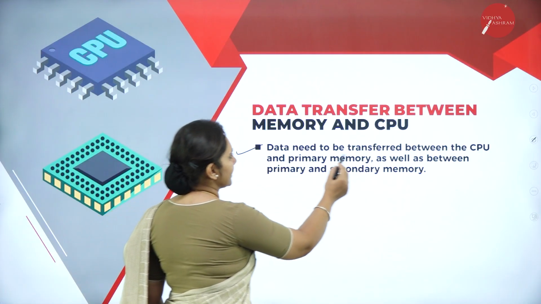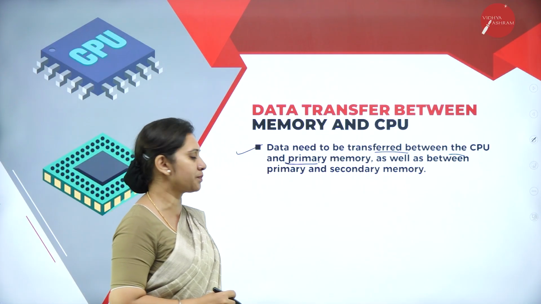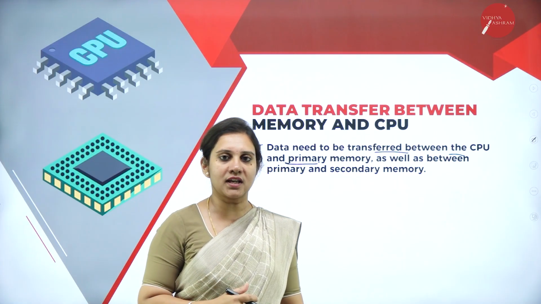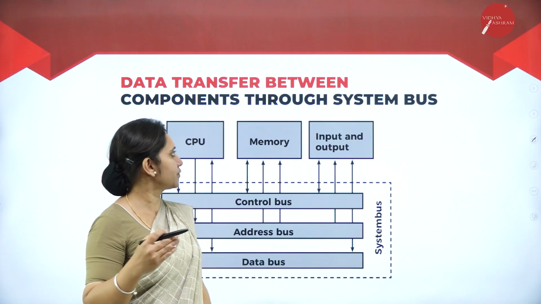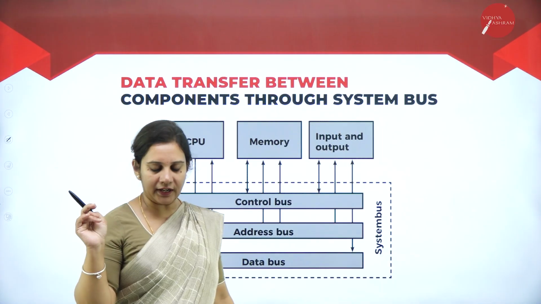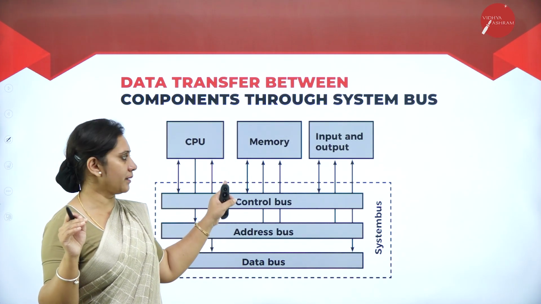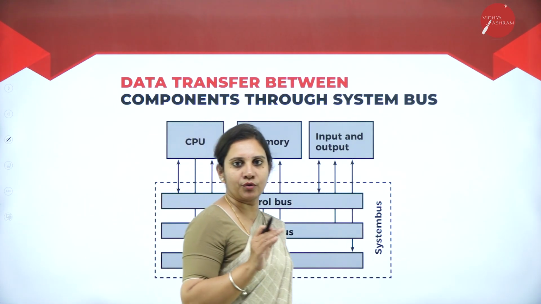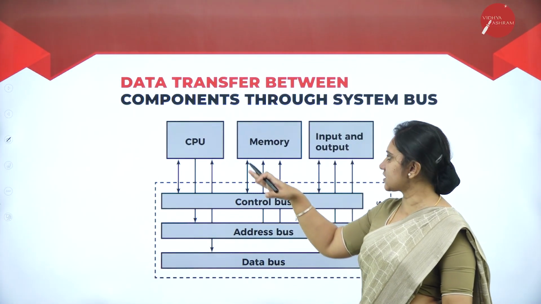Data need to be transferred between the CPU and the primary memory as well as between the primary and the secondary memory is known as what? The data transfer. Data transfer between components through the system. Data need to be transferred between the CPU and the primary memory as well as primary memory and the secondary memory. How it takes place, let us understand.